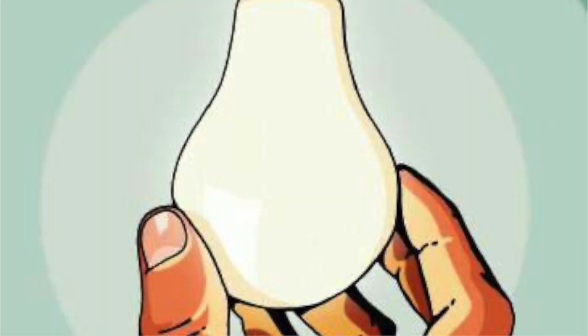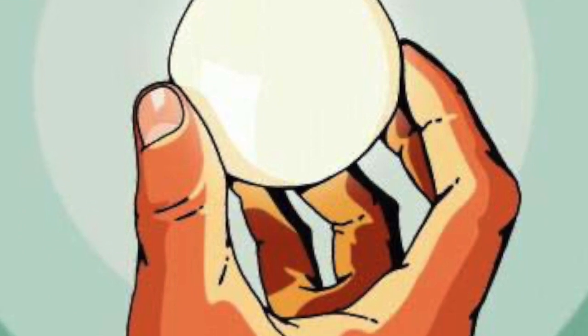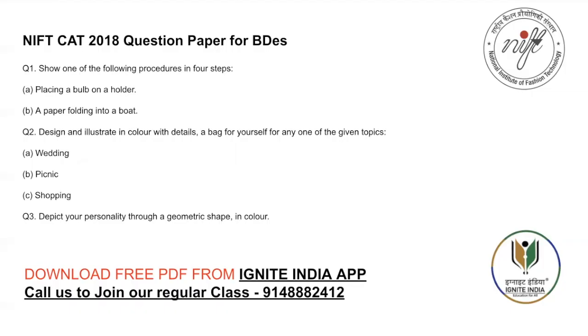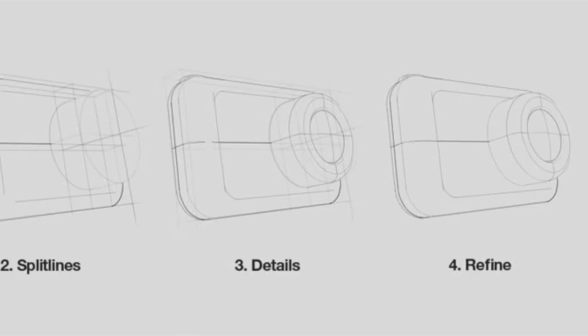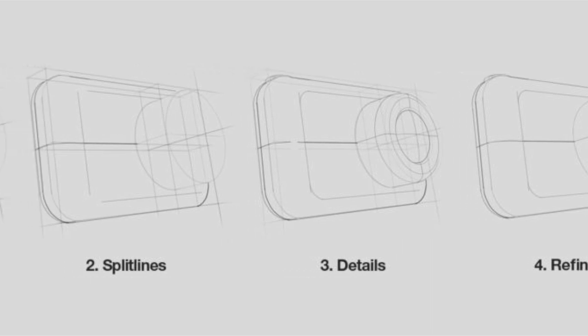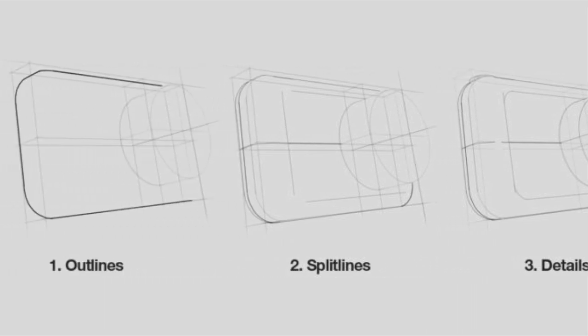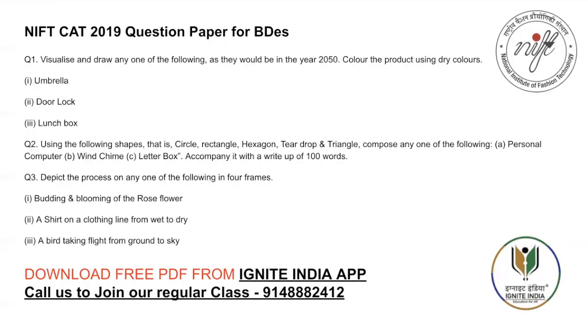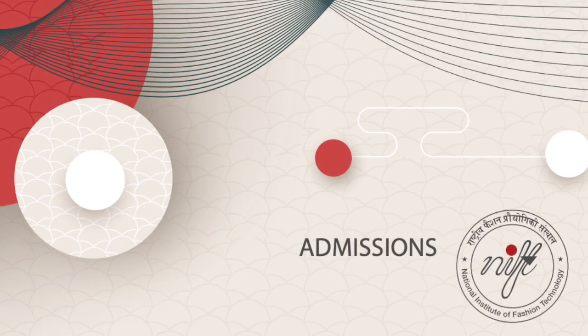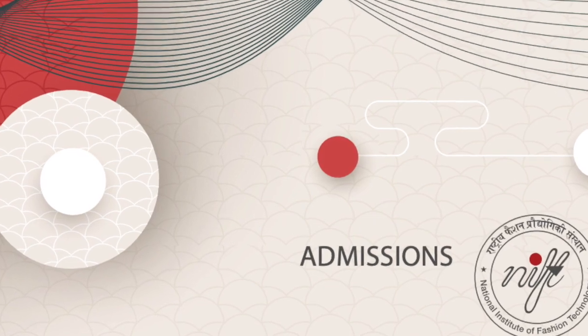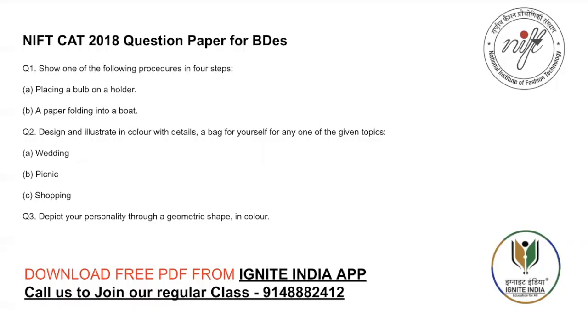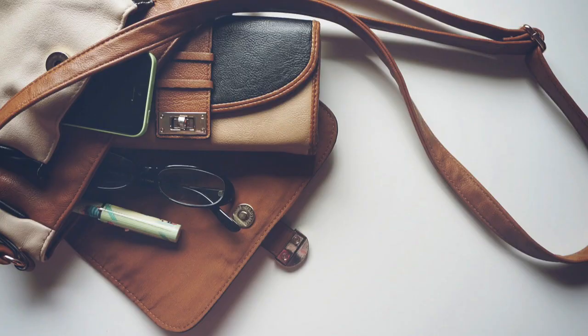Register now. Option 1, placing a bulb in a holder, a paper holding into a board. So that is what I told. So these both questions are very common. I remember I have solved this in my entrance exam. So these questions also you can solve and you can send us.